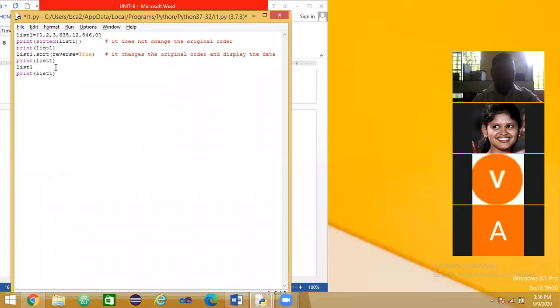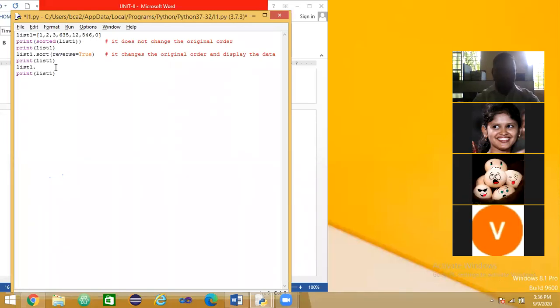List one sort. Okay. If I reverse is equal to false.